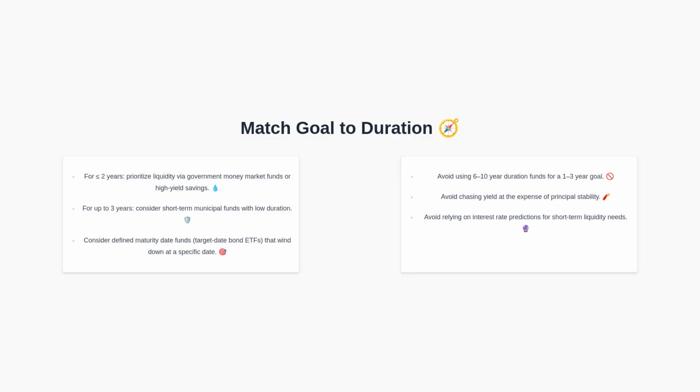Consequently, align your instrument to your time horizon. On the left, for horizons of 2 years or less, favor liquidity through government money markets or high-yield savings. For horizons up to 3 years, consider short-term municipal funds with low duration. You can also consider defined maturity date funds that wind down at a set date to mimic the hold-to-maturity experience. On the right, avoid pairing goals due in 1 to 3 years with funds carrying 6 to 10-year durations. Avoid chasing yield when you need principal stability, and avoid betting on interest rate direction for short-term needs.